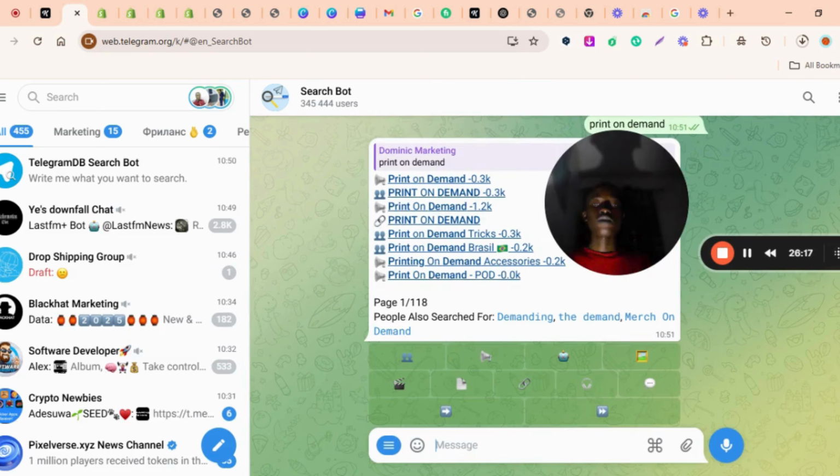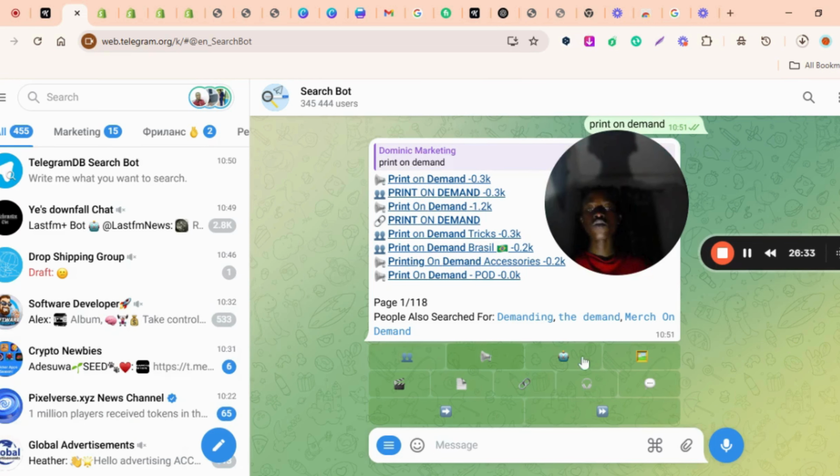Okay. As you can see, there are so many. It brought out some results with some images under here. The first image is groups. Those images all represent something. The first image here is group. The second one is channel. The third one is bot, image, then video. I think maybe page, I don't really know. This one is link, audio, chat.